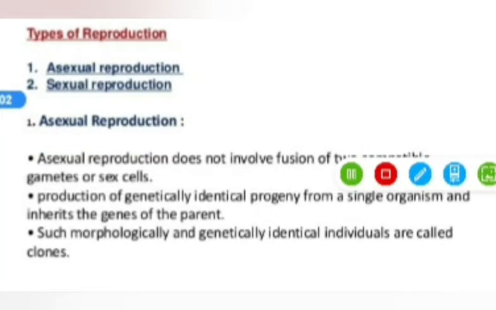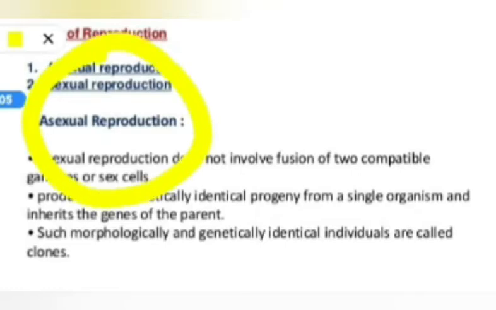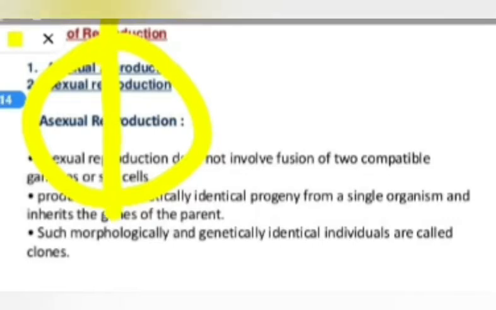Let me show how it happens. Suppose one amoeba cell is there. You know that amoeba is a microscopic organism. First of all, the amoeba matures and divides itself into two parts. These two parts are now capable of living separately. Now it is a mother cell, and the mother cell divides itself into two daughter cells. Here the mother and father sex cells are totally absent. Only one cell is responsible for the formation of the daughter cells, two new cells. Then this reproduction is known as asexual reproduction.